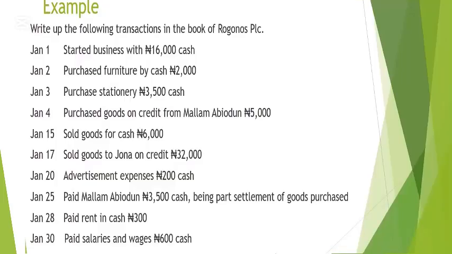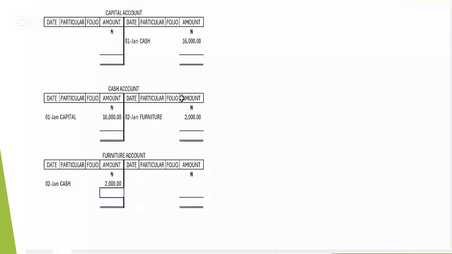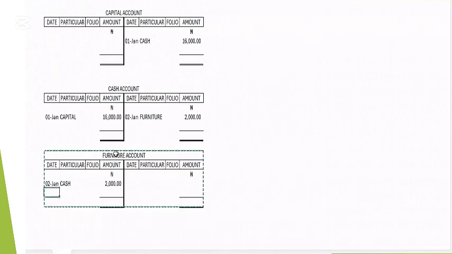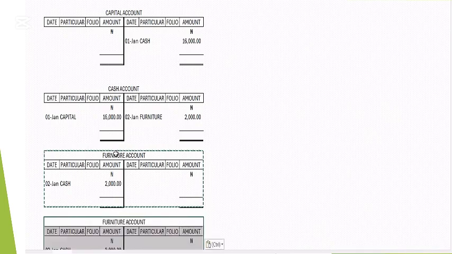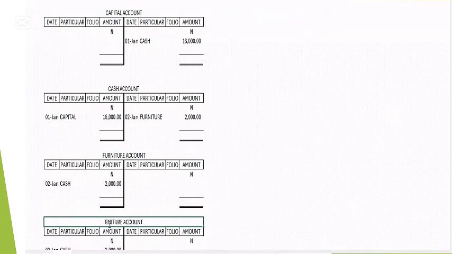So let's move to the next line. Purchase stationery, 33,500. Stationery, which is paper and writing materials. Stationery purchases are expenses. So the two accounts this is going to affect are the cash account and the stationery account. So let's go and open the stationery account. Let me copy this again, come down, paste it here. We'll call this one the stationery account.